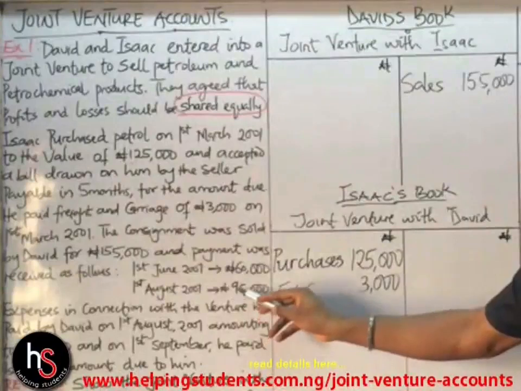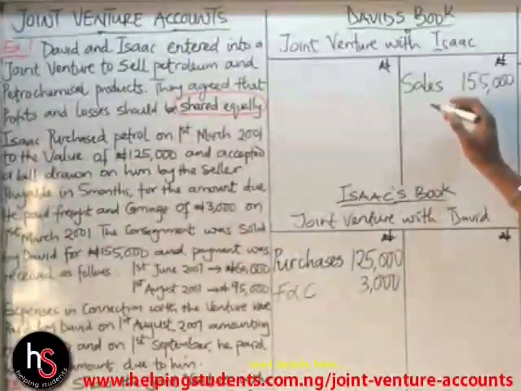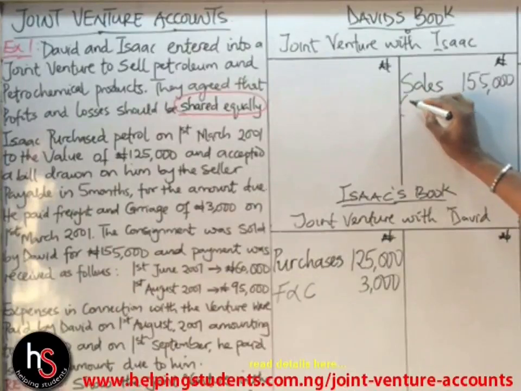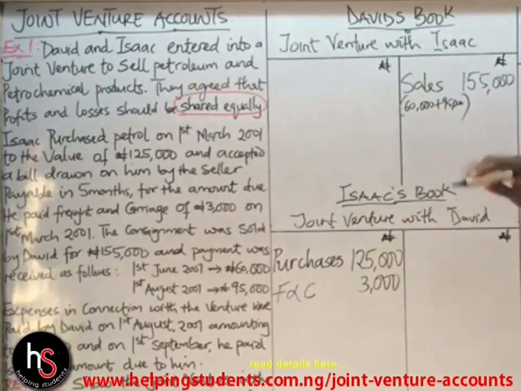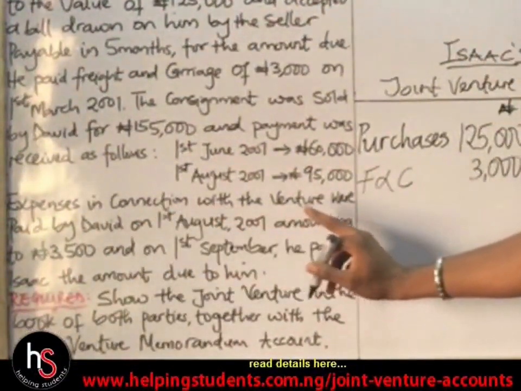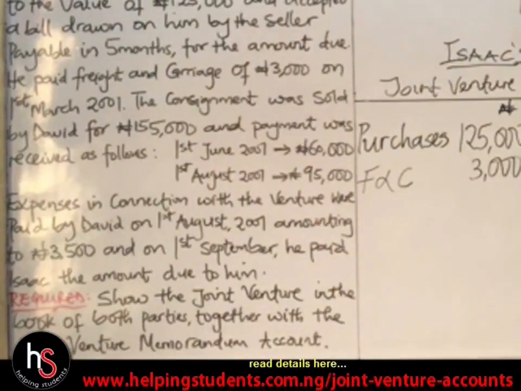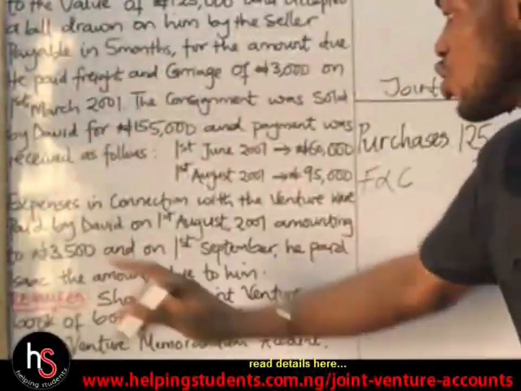Okay, and payment was received as follows. Now this 95,000 plus 60,000, that was what gave us the 155,000. So you can just put it in brackets: 60,000 plus 95,000. These were the values that gave us the 155,000, isn't it? So what else? Expenses in connection with the venture were paid by David on the 1st of August, amounting to 3,500.